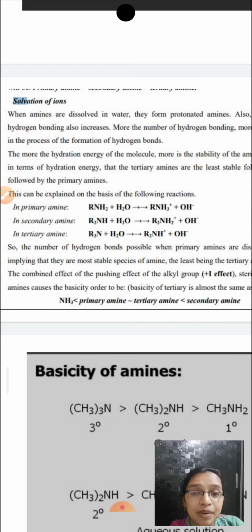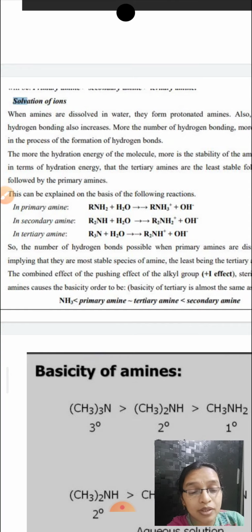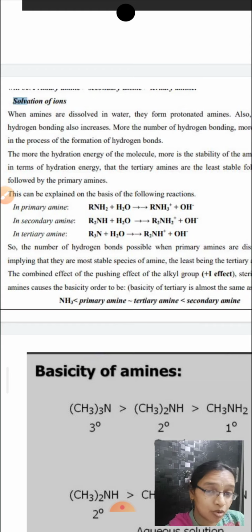If you consider this primary amine, it has got three hydrogens. When dissolved in the water, you get primary ammonium ion. This primary ammonium ion has got three hydrogen bonding centers, and the secondary ammonium ion has got two hydrogen bonding centers, and the tertiary ammonium ion has got only one hydrogen bonding center. So greater the number of hydrogen bonds, greater the stability.